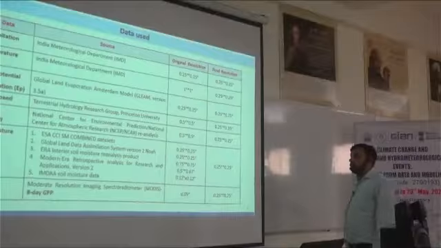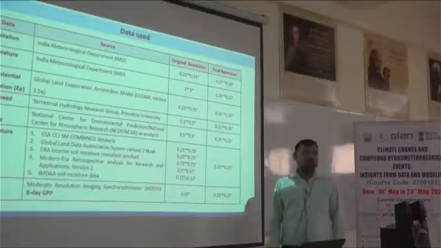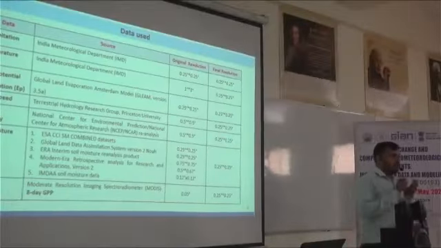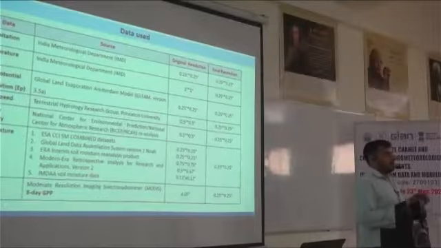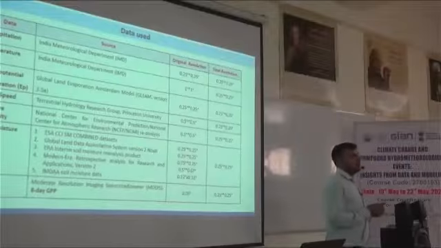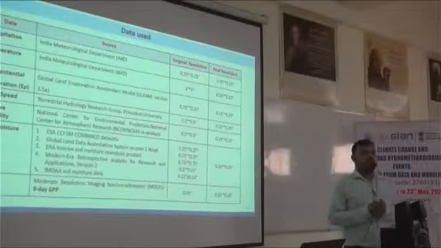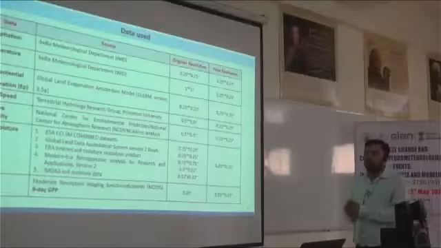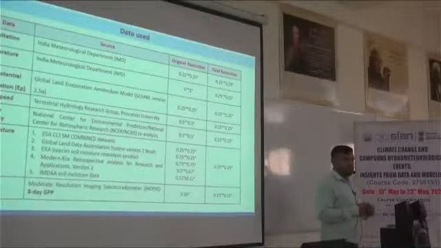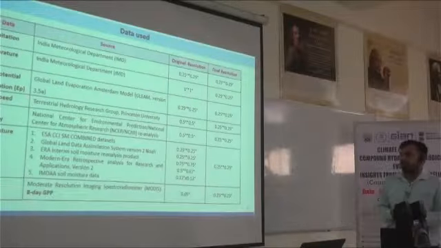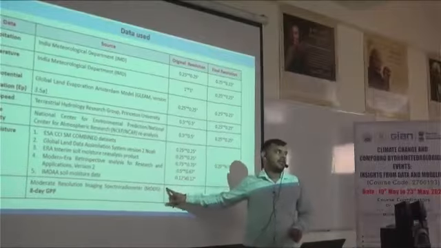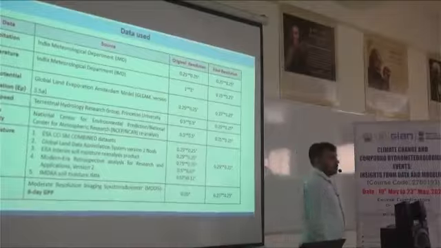And since we have to find out the impact of flash drought on the terrestrial ecosystem, we need to take some indicator of the terrestrial ecosystem. For the terrestrial ecosystem, we have taken GPP, gross primary productivity, and this dataset has been derived from the MODIS dataset, that is Moderate Resolution Imaging Spectroradiometer. The thing is that this dataset is available at 8-day temporal resolution.